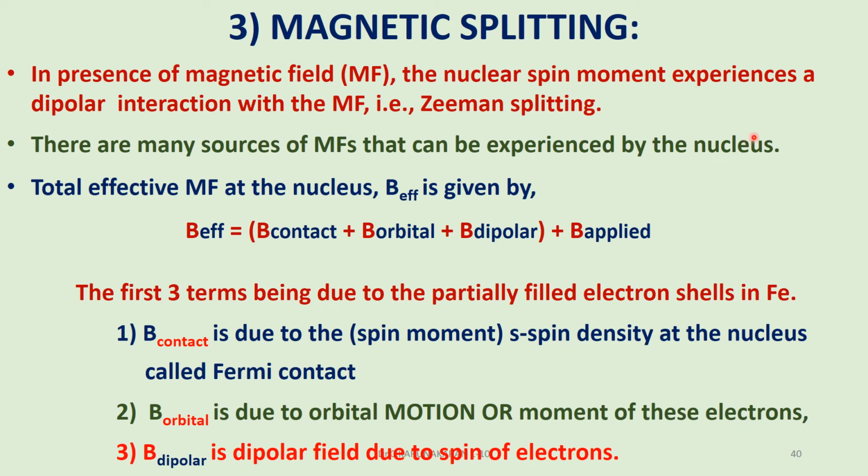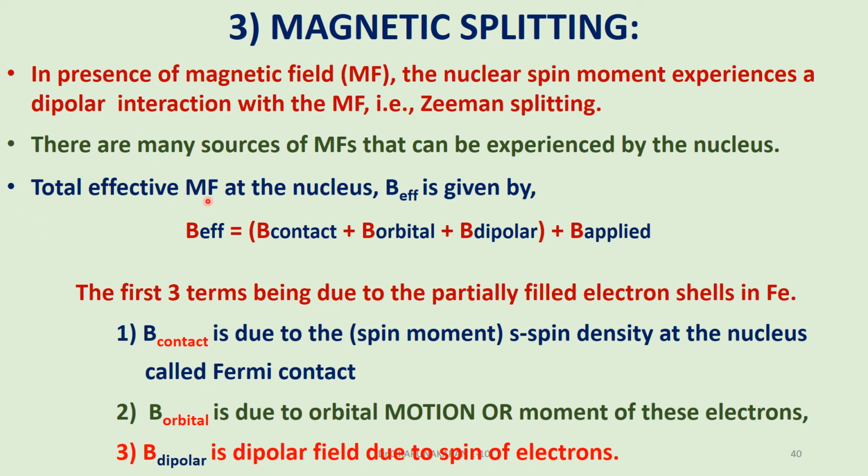In part 3 we studied that the nuclear quadrupole interaction splits the nuclear energy levels. In this case, the applied magnetic field further splits the energy levels. We will see this further. There are many sources of magnetic field within the nuclei, and we are applying an external magnetic field. There is also a magnetic field within the nuclei, that is B internal and B applied.